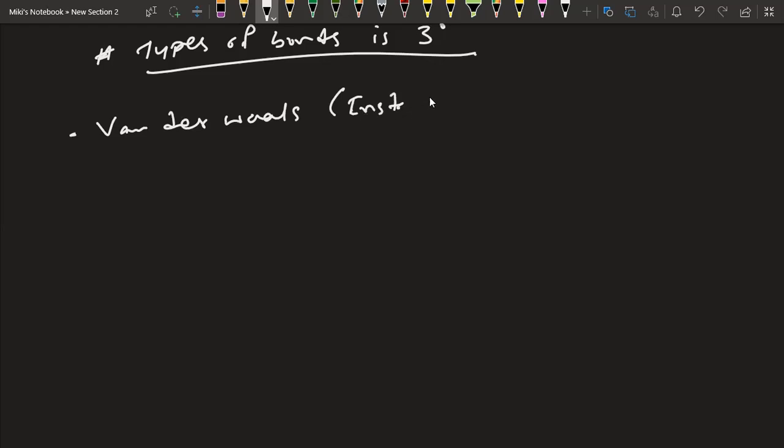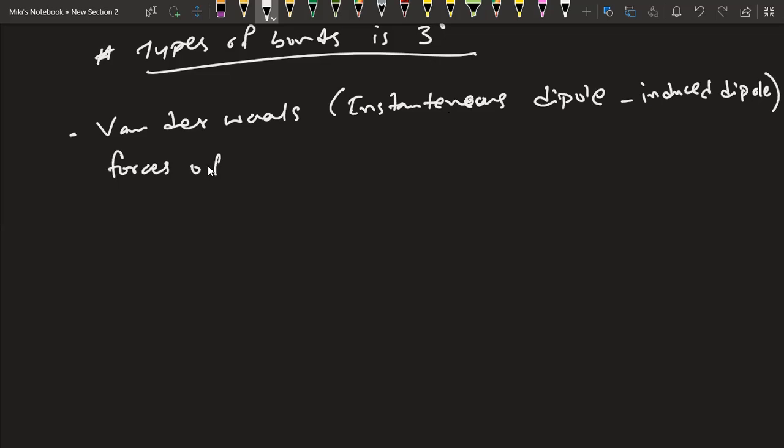So instantaneous dipole, induced dipole forces between non-polar side chains. I would argue to go back to the AS contents, where in the bond chapter you will see all these types of bonds explained in detail.